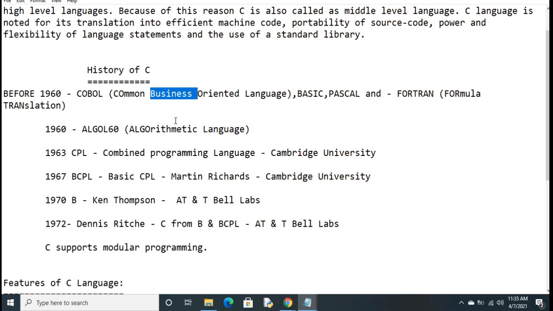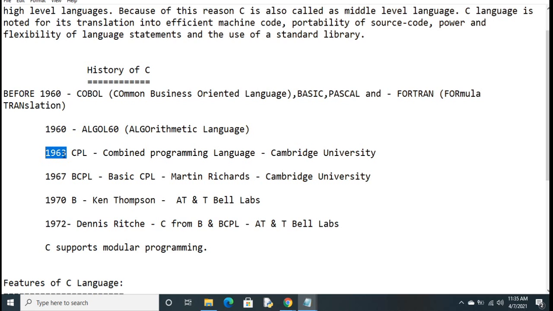Now what happened is, in the year 1960, all the computer scientists formed a committee and started thinking: why can't we develop a single language for all purposes? In the year 1960, they defined a single language, that is ALGOL, the algorithmic language. It is also called ALGOL 60 because it was developed in the year 1960. Whenever we write any program, first of all you have to prepare an algorithm, and based on that algorithm you write the code. This language ruled the world till 1963.